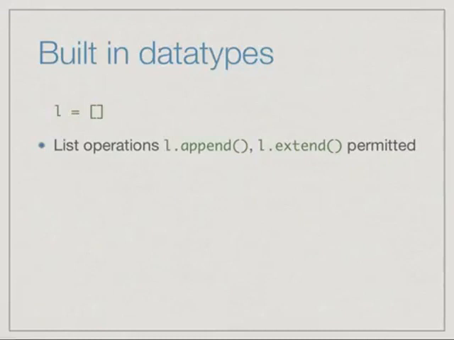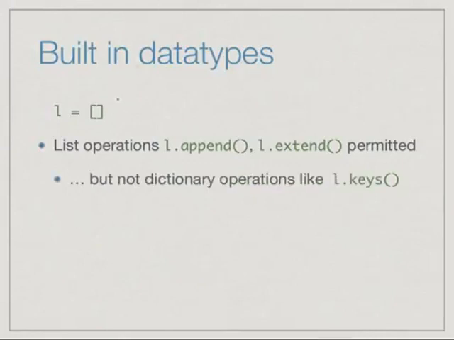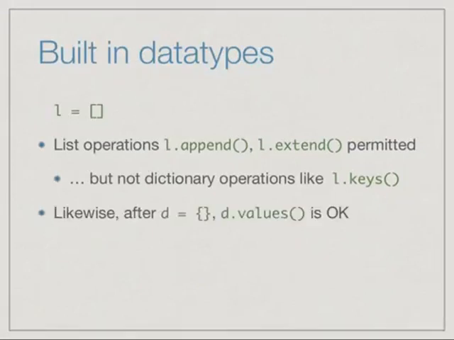So in a sense, this is already implemented when we use the built-in data types of Python. If we announce that the name L is of type list by setting L to the empty list, then immediately Python will allow us to use operations like append and extend on this list. But because it is of list type and not dictionary type, we won't be able to execute an operation such as keys, which is defined for dictionaries and not lists. Likewise, if we define D to be an empty dictionary, then we can use a function such as d.values to get the list of values currently stored. But we cannot manipulate D as a list. So we can't say d.append, it will give us an error.